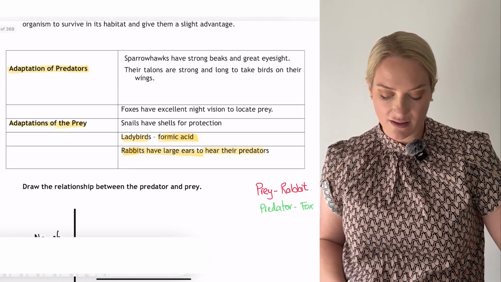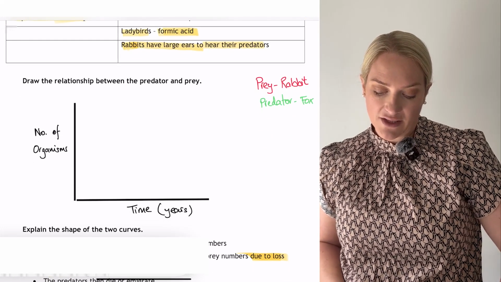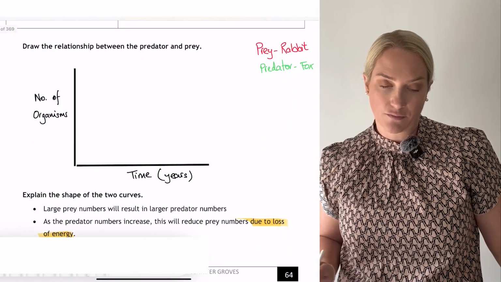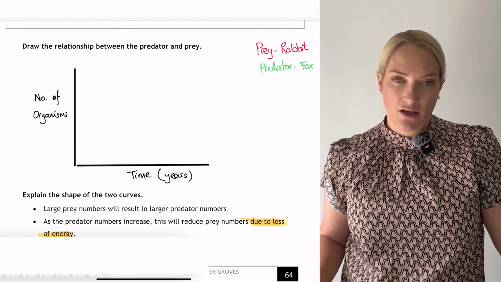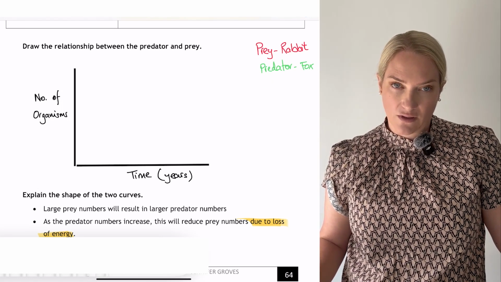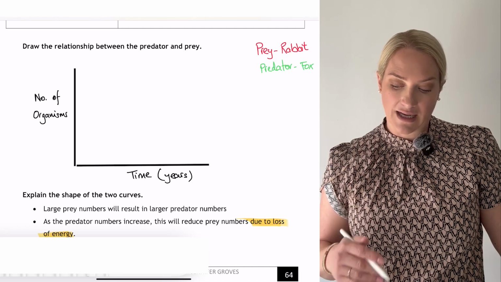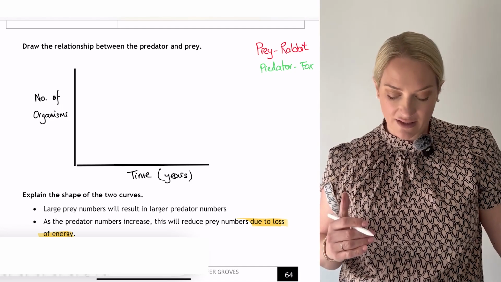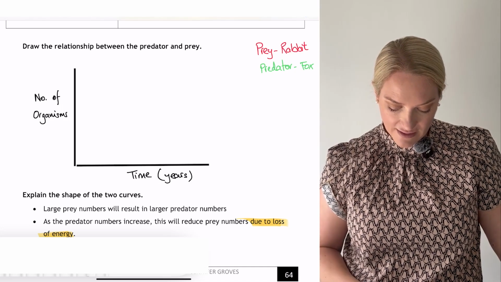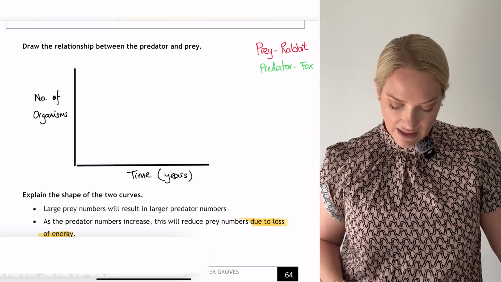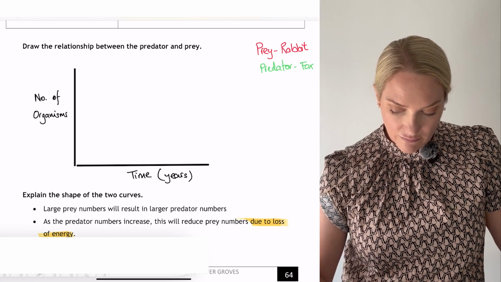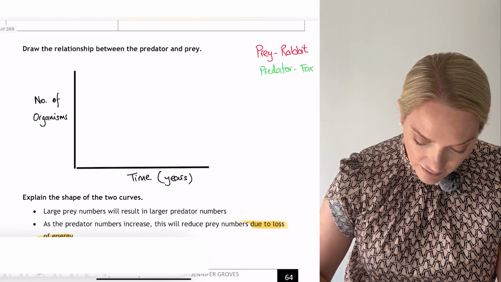This brings us on to drawing the relationship between the predator and the prey. The predator-prey relationship graph. This was asked in 2024, just recently, where students had to copy the graph and add in the predator, and then explain the graph. Drawing this in now, I'm going to go with red for my prey, my rabbit, and that's always going to be larger.